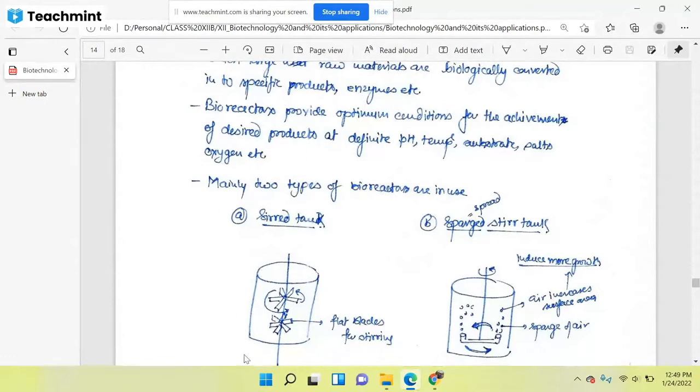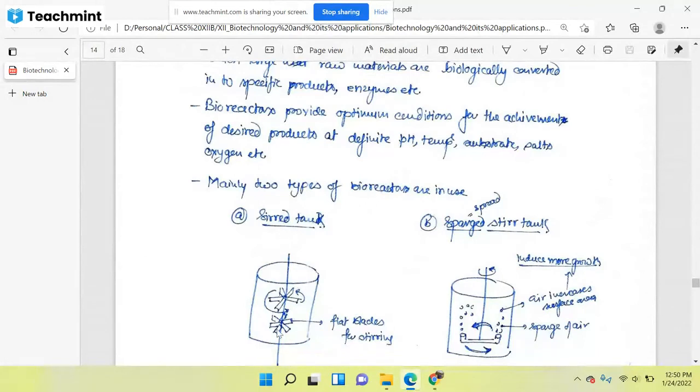Means some salts we will put, and a specific kind of solution will be put so that the particular pH will be maintained, and the specific temperature we will maintain in this vessel so that yeast will grow. Okay, so as per the cell, we are giving different temperature, pH, and the whole environmental conditions so that the cells will grow continuously.